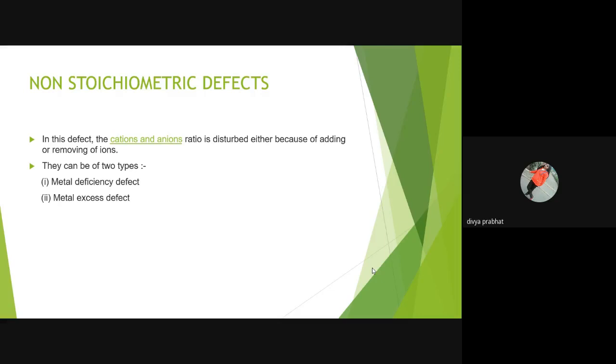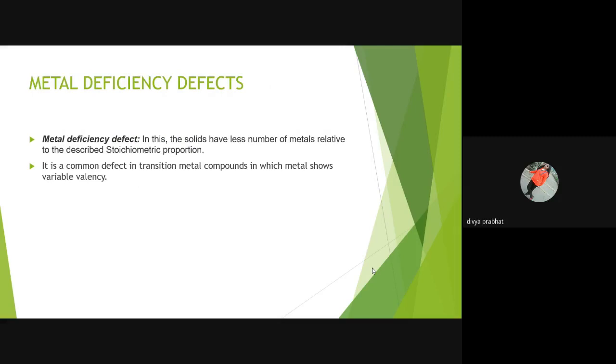Non-stoichiometric defect. In this defect, the cation and anion ratio is disturbed either because of addition or removal of ions. It can be of two types: metal deficiency defect and metal excess defect. Metal deficiency defect. It is a common defect in transition metal compounds in which the metal shows variable valency. In fact, a few metal cations in lower oxidation state are missing from the crystal lattice and their charge